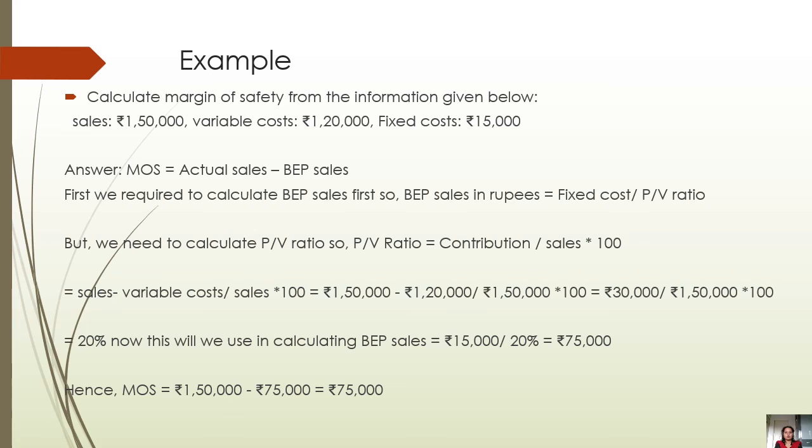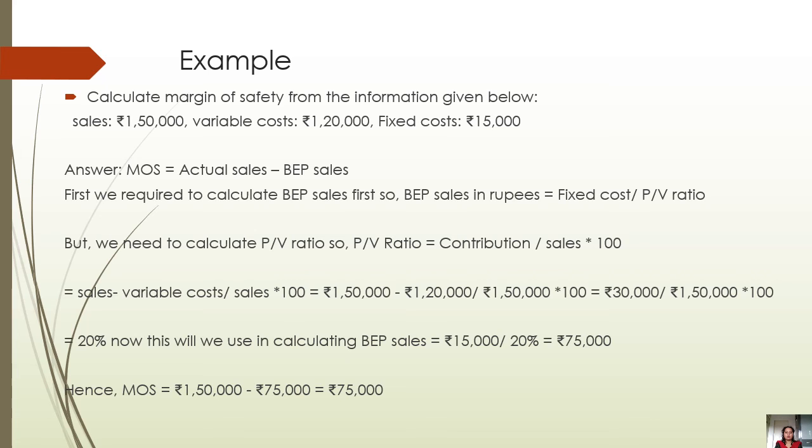For calculating contribution, we require sales minus variable cost, and we have both these elements with us. Sales is rupees 1,50,000 and variable cost is rupees 1,20,000. So contribution is 1,50,000 minus 1,20,000, that is rupees 30,000. So rupees 30,000 upon sales into 100. From the contribution we can calculate the PV ratio, that is 20%.